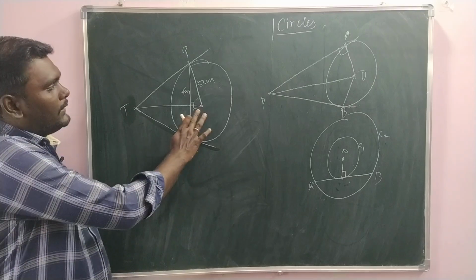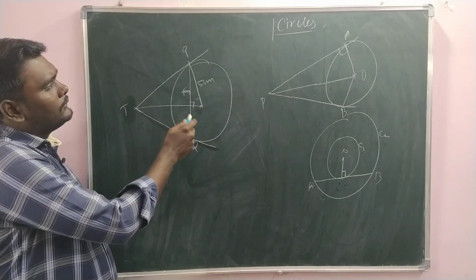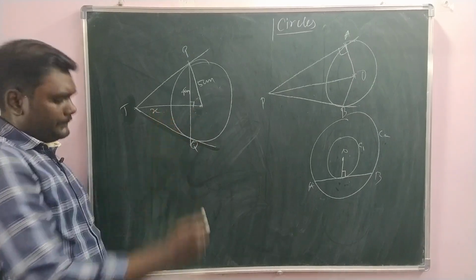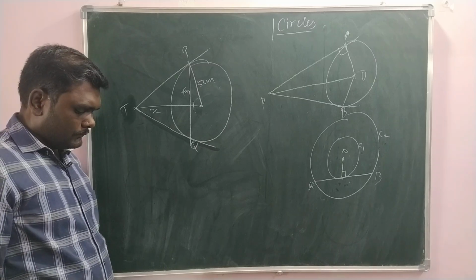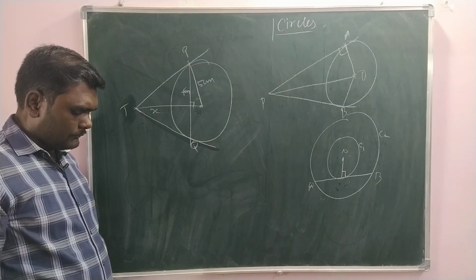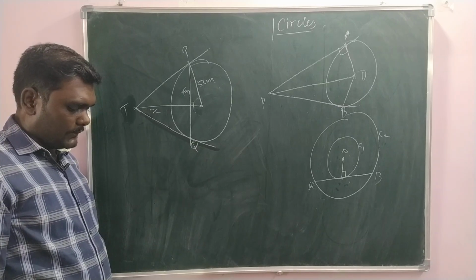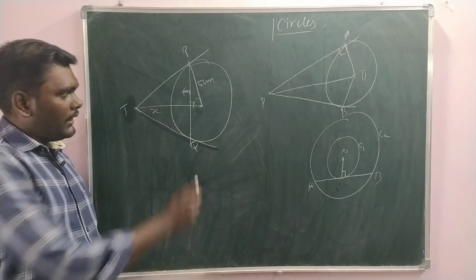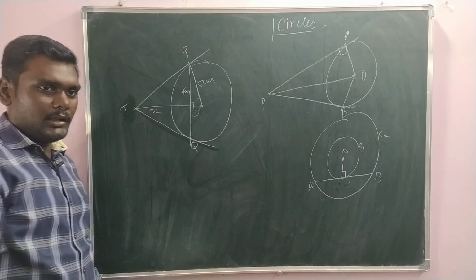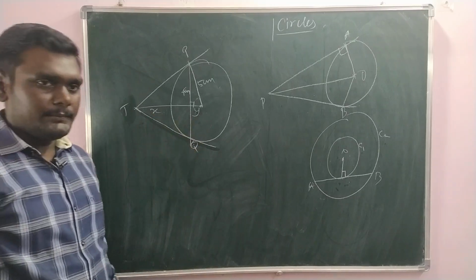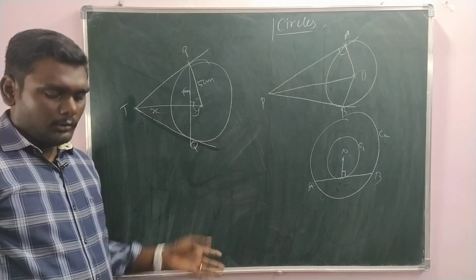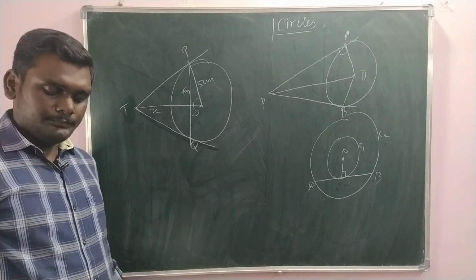Okay, this is the radius now. Then we'll take this as x, and then use the Pythagoras theorem in these two triangles. That's all. Okay, here x, here y we can take, don't bother. Here x, here y we can take. Okay, totally we can write x plus y whole squared.